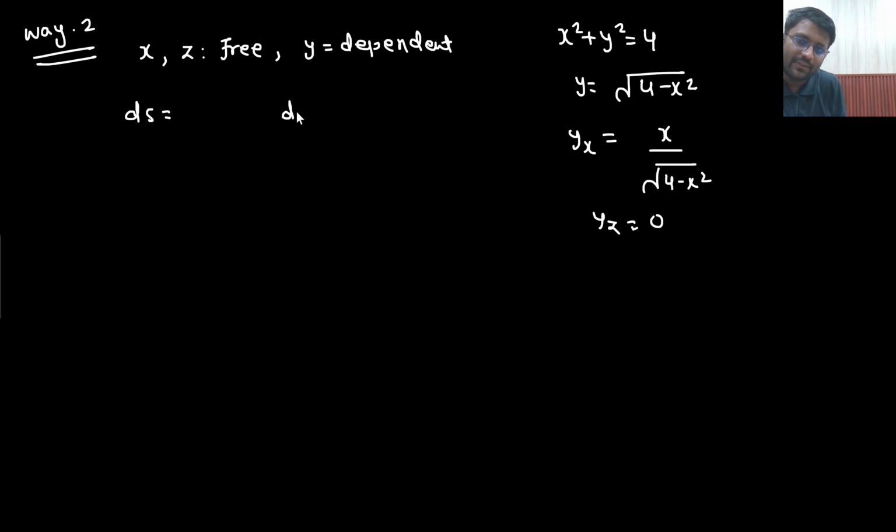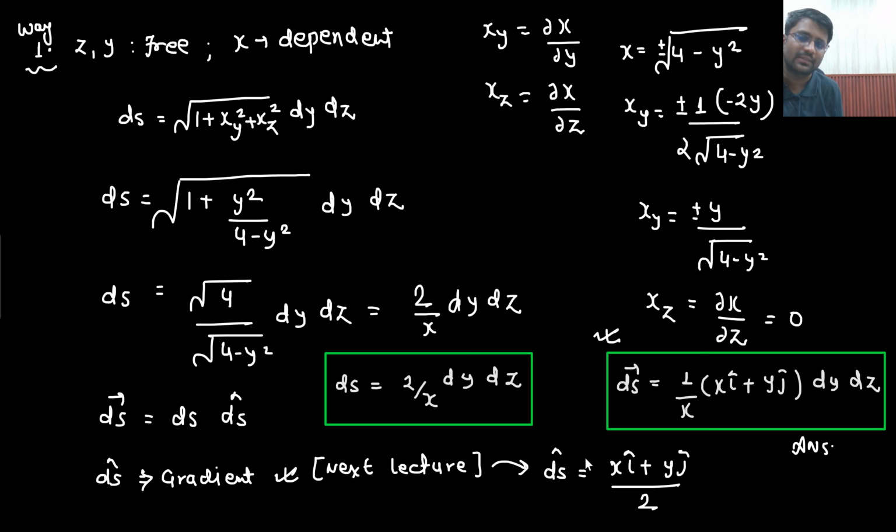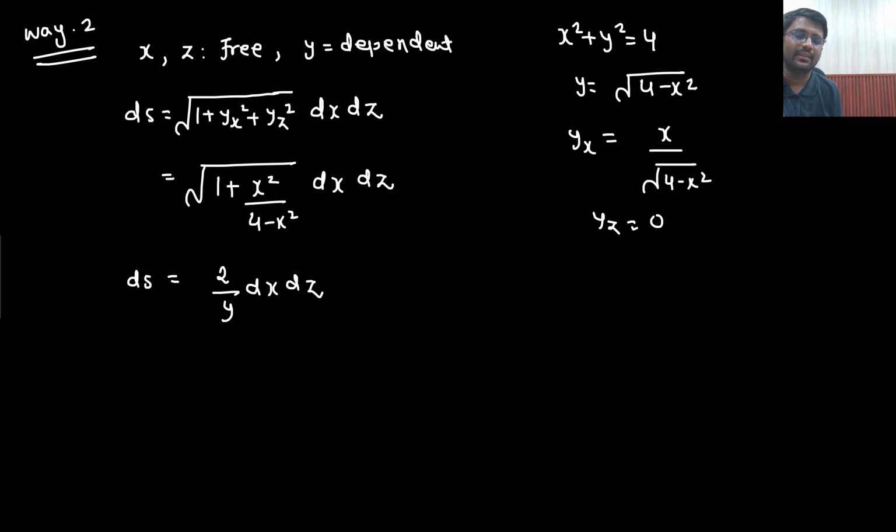ds could be written as, since x and z are free, dx dz, and here I will write under root 1 plus y_x whole square plus y_z whole square, dx dz. So under root 1 plus x square upon 4 minus x square, dx dz. What is the answer you are getting? 2 upon under root 4 minus x square, which is nothing but y only. So 2 by y dx dz. This is the ds we are getting. A symmetrical answer is there: 2 by x dy dz, and 2 by y dx dz.